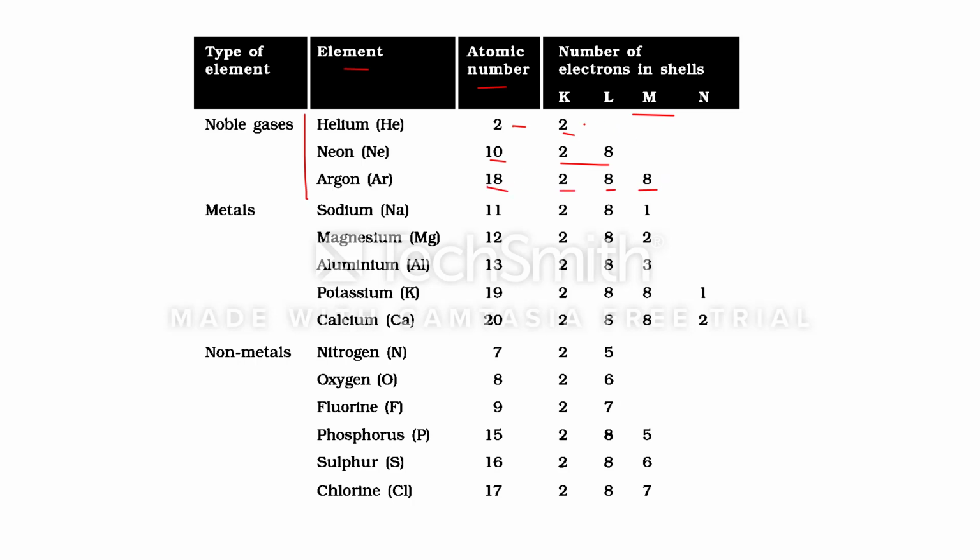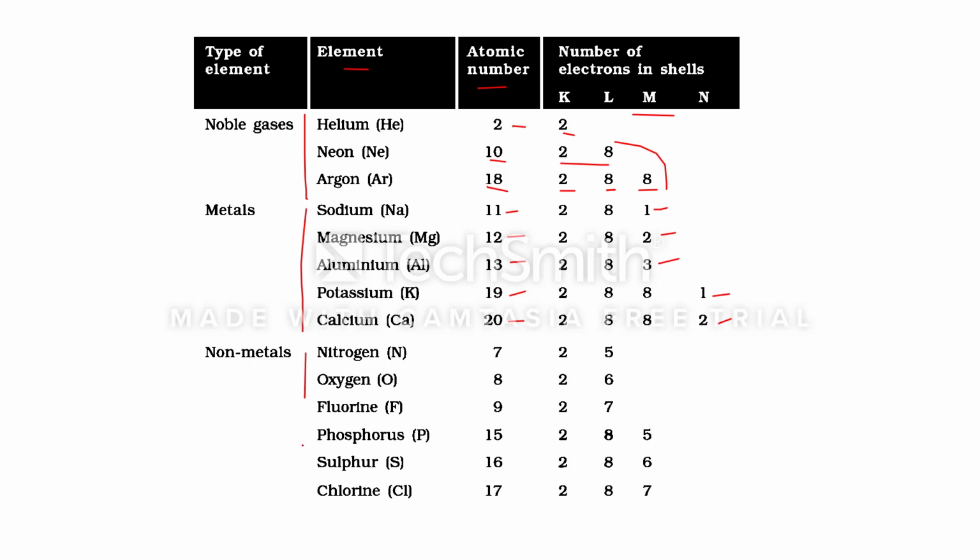Now just see, the outermost shell of these gases is completely filled. That's why in case of neon and argon, their octet is completed, while in case of helium, the duet, presence of 2 electrons, is completed. Now these are the metals: sodium, magnesium, aluminum, potassium, calcium. See the atomic numbers. Sodium is 11, magnesium is 12, aluminum is 13, potassium is 19, calcium is 20. And in the electronic configuration, just see the number of electrons in the outermost shell, that is the number of valence electrons. Sodium is 1, magnesium is 2, aluminum is 3, potassium is again 1, calcium is 2.